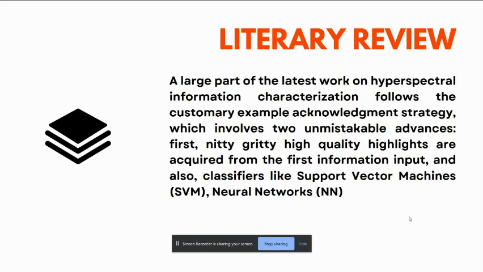These are the two classifiers which we can use to classify in hyperspectral imaging. A large part of the latest work in hyperspectral imaging can classify any object in different manners. We also have many advantages, so that we can reduce our work and make it more efficient with less time.